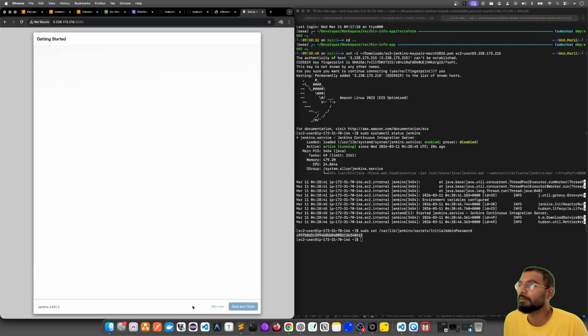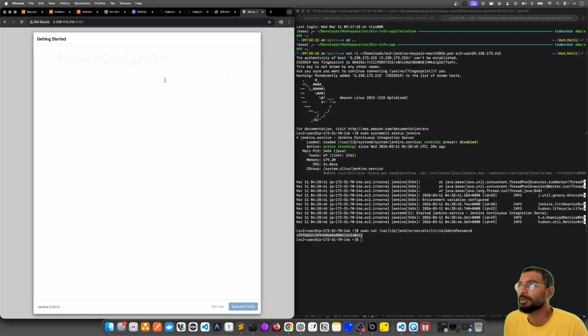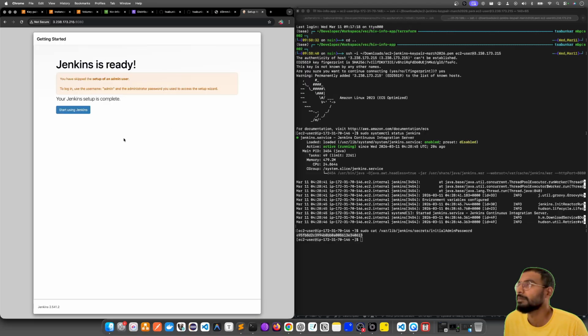Skip and continue as admin. Save and finish. I just want the same http://public IP:8080. Start using Jenkins.